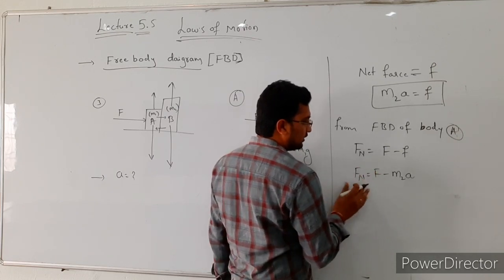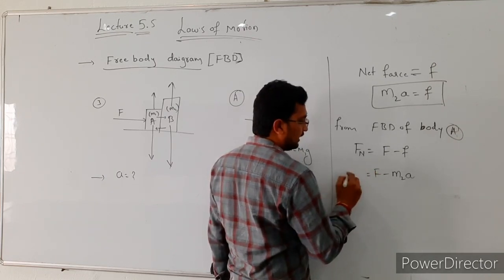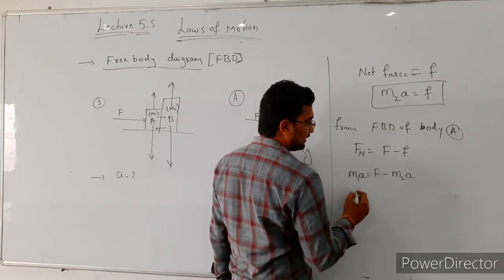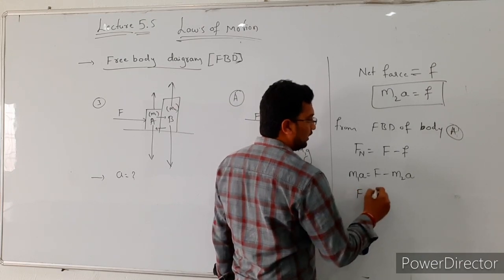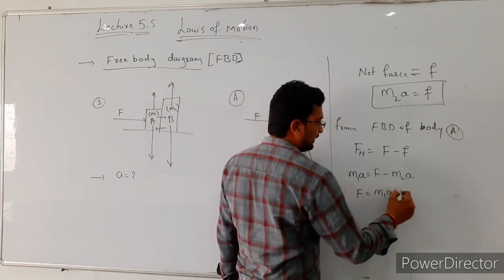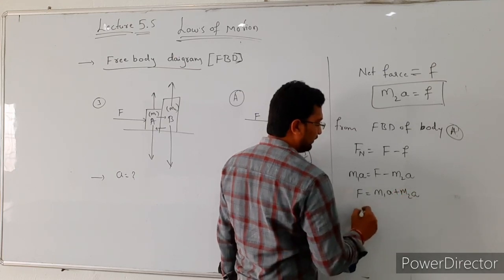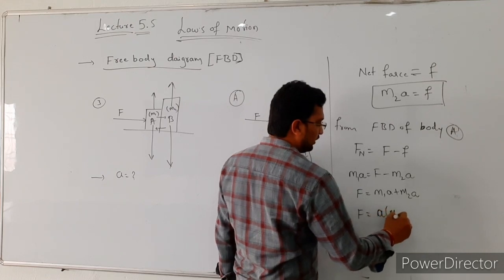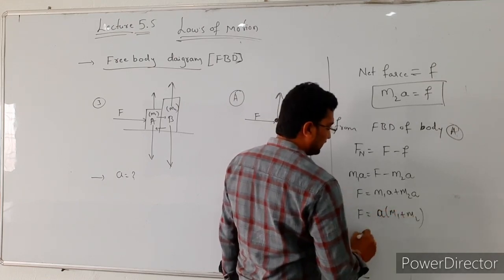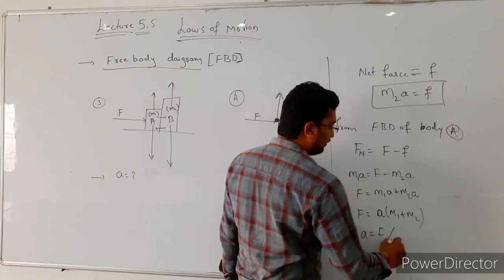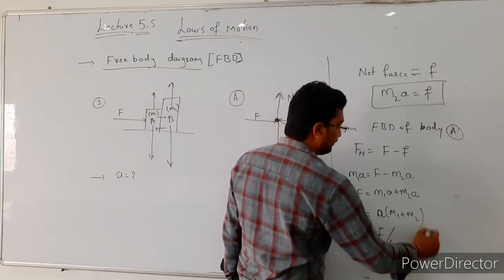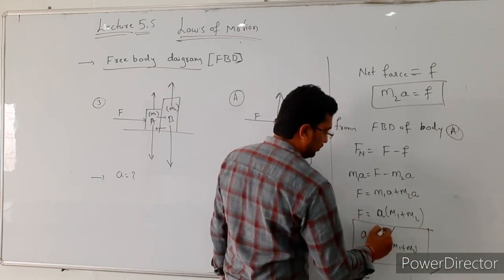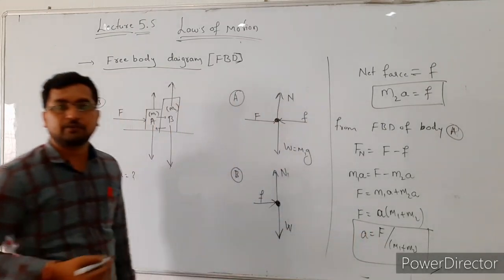So then net force is nothing but the product of mass into acceleration. Here the mass of the first body is m1 and acceleration is a. So from this relation the force is equal to m1a plus m2a. So F is equal to, taking a common in bracket, m1 plus m2. So then acceleration is equal to force divided by m1 plus m2. So this is the acceleration of this system.